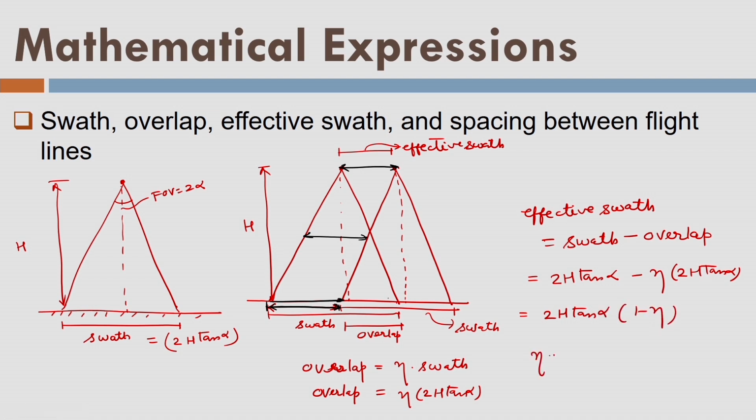Eta, which is the overlap, is generally expressed as a percentage. For example, 10%, so it becomes 0.1. So if I put here 0.1, I will get 0.9 times the swath as the effective swath. So this is the simple concept of the swath, effective swath, and the spacing between the flight lines. So now you can easily correlate each and everything.